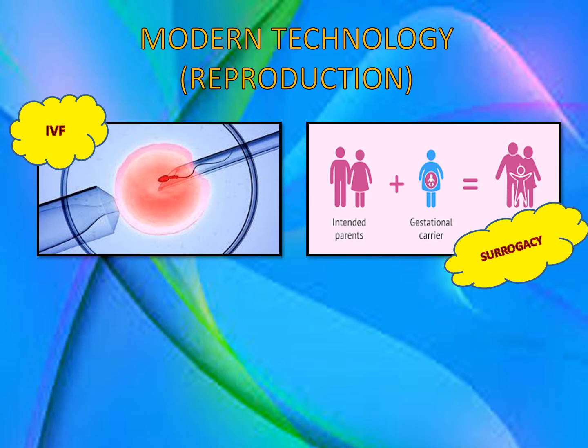Now, these two are fertilized in a test tube, and then that embryo is not implanted into the wife, but into the uterus of another woman who has a normal uterus, who is able to carry the baby for 9 months. Now, such a woman is called a surrogate mother, and the entire process is called surrogacy.